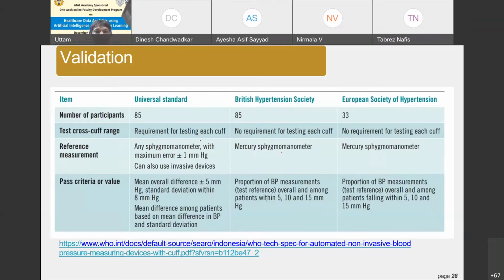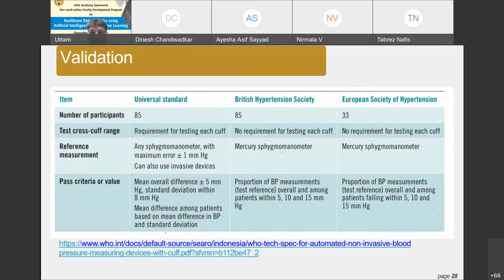Then the reference measurement is specified as a sphygmomanometer with a maximum error allowed of plus or minus 1 millimeter. The British Hypertension Society says we can use a mercury sphygmomanometer and so on. The passing criteria specified in all three cases are slightly different. In the first case, the mean overall difference should be plus or minus 5 millimeter of Hg. The acceptable standard deviation should be within 8 millimeter of Hg.